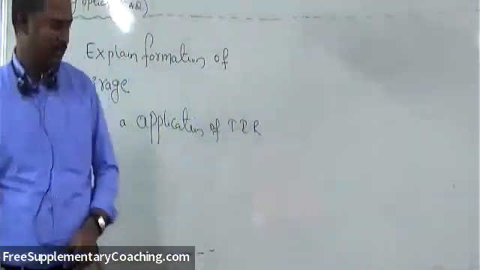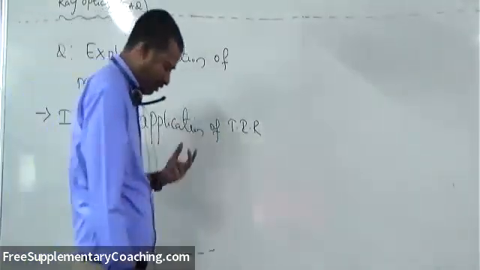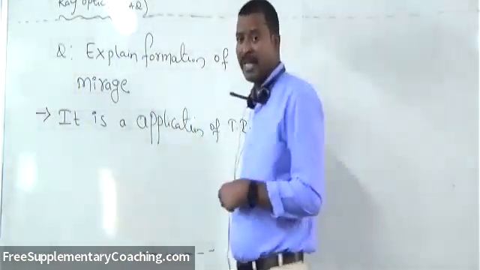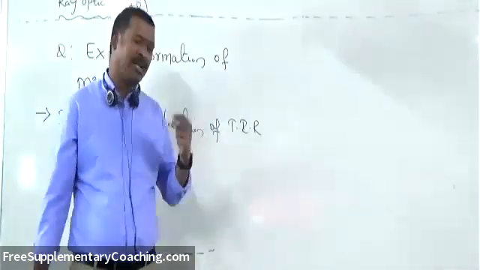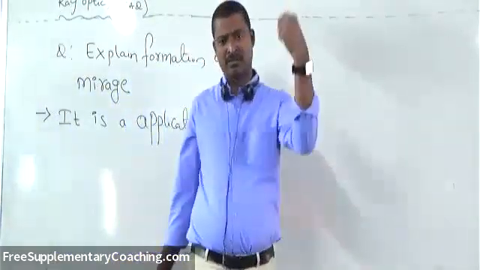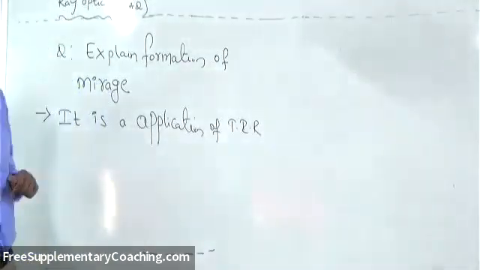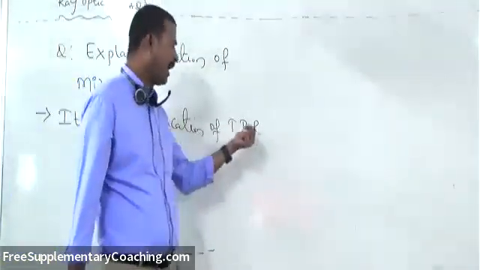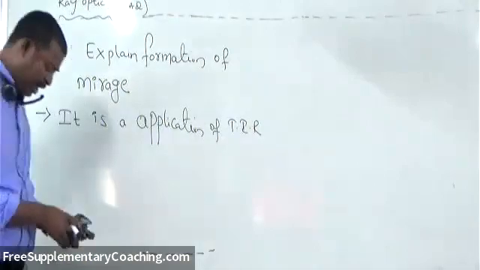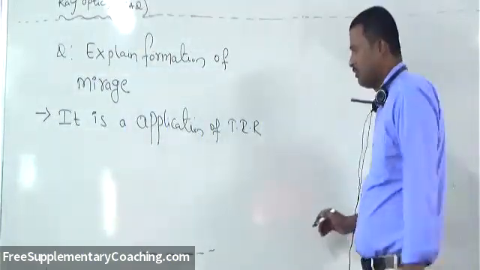In the same way, normally during hot summer days, or when you're traveling in a desert or on express highways, you will feel that there is a pool of water on the road. It is an optical illusion due to TIR, total internal reflection of light. Diagrammatically first we'll see how it is formed, then we'll explain the points.